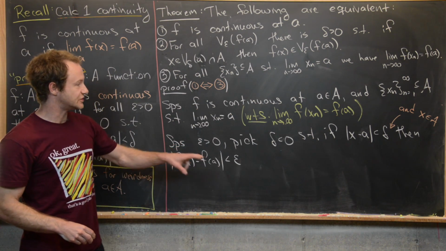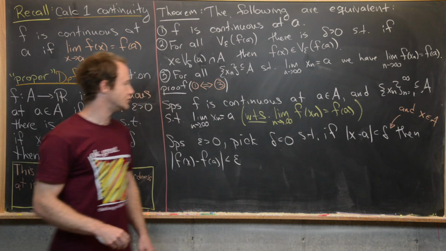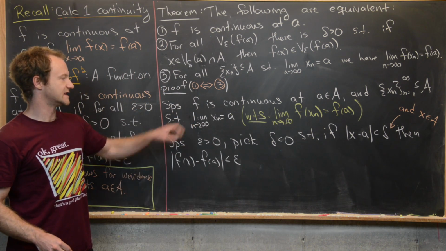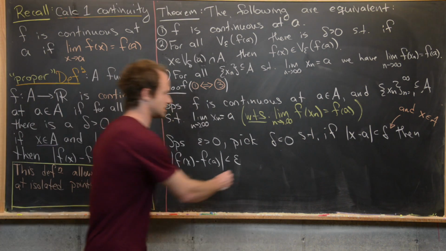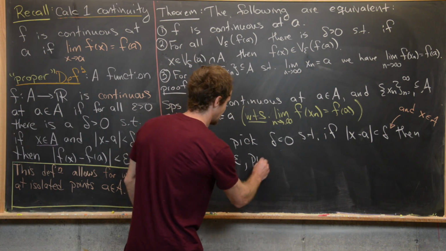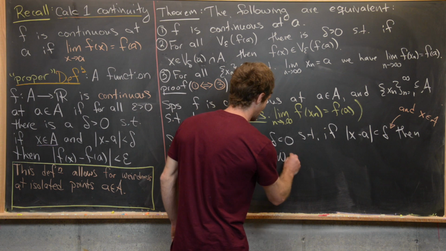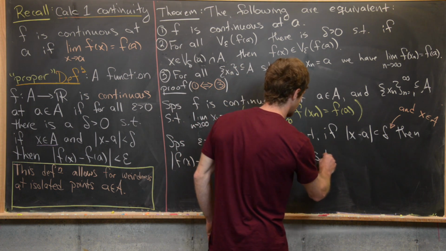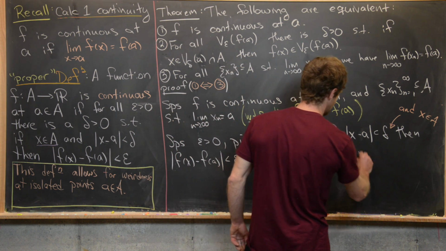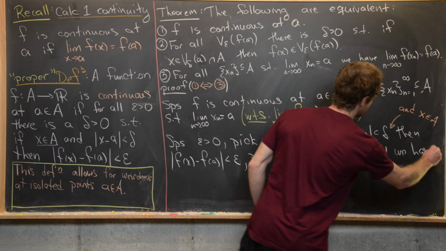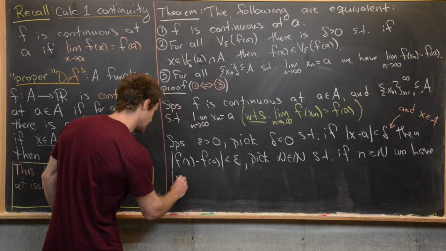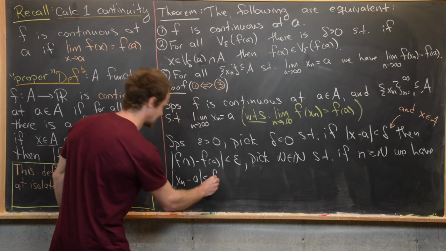Now what we want to do is take this delta and use it alongside this convergence right here. So let's do that. Let's pick some capital N, which is a natural number, such that if little n is bigger than our capital N, we have the absolute value of x sub n minus a is less than delta.